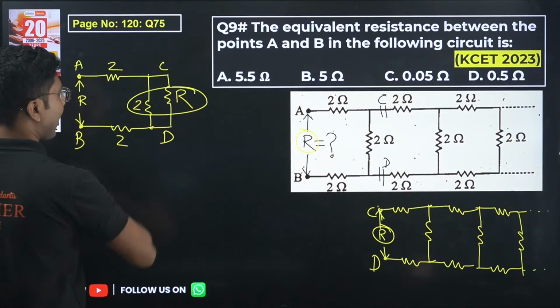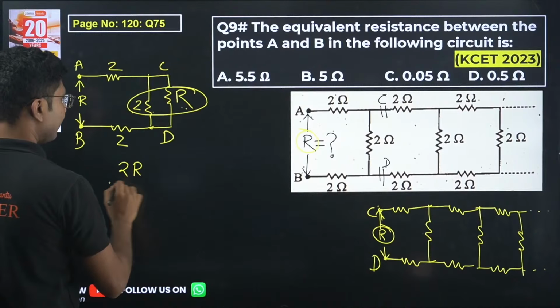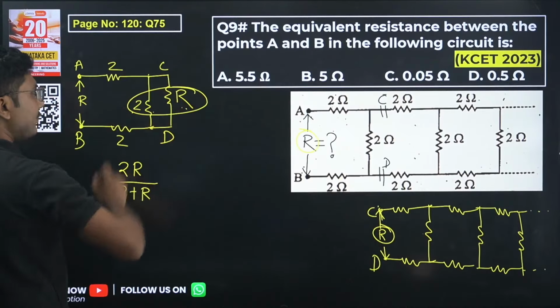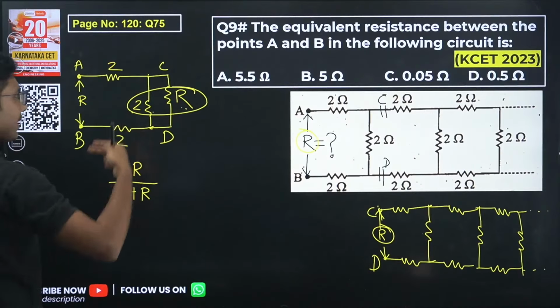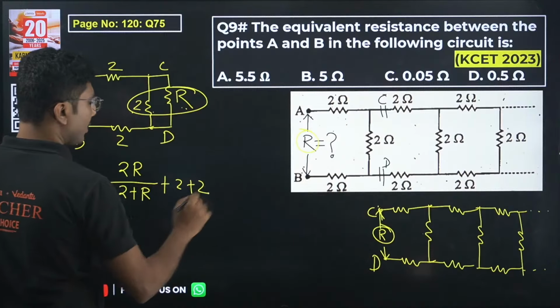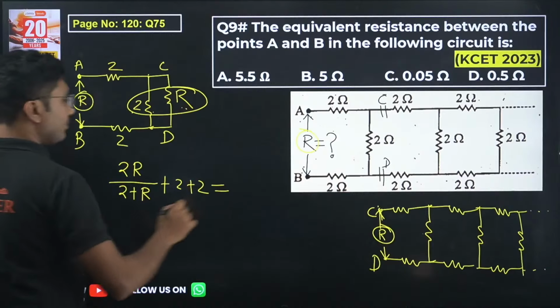These two are in parallel, so the equivalent resistance between them is 2R divided by 2 plus R. So this is the equivalent resistance of these two resistors. 2 and 2 are in series, so plus 2 plus 2. So this is the total resistance, and that should be equal to this value R.